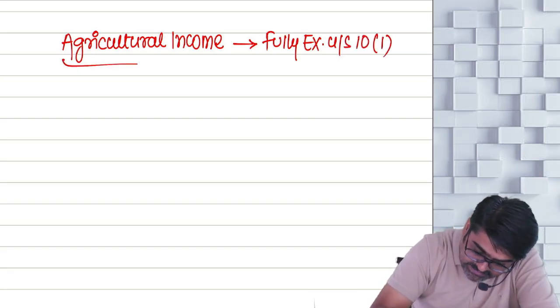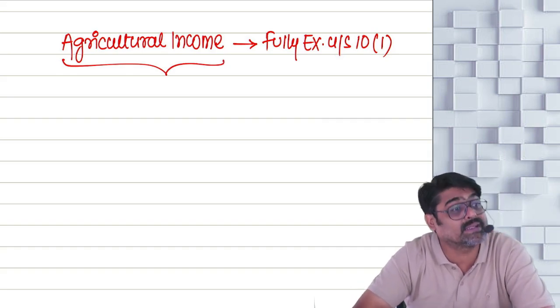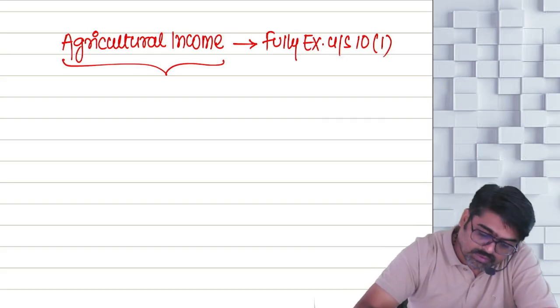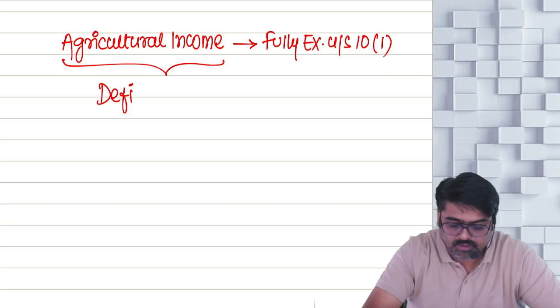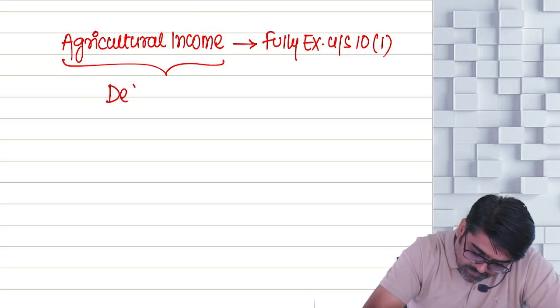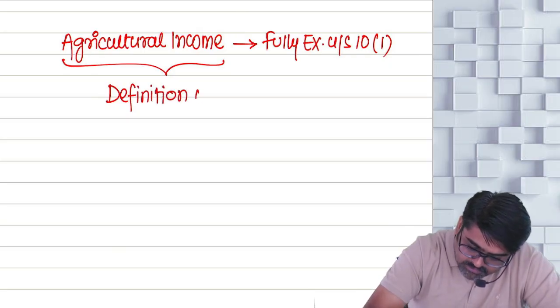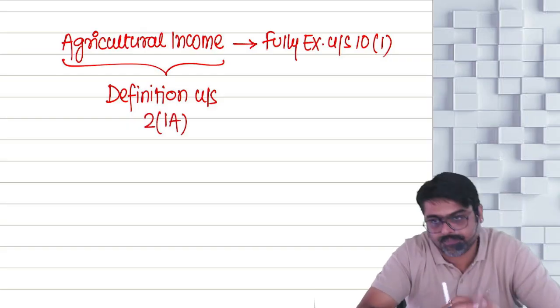But which agricultural income will be exempt? Which income will be treated as agricultural income? So the definition of agricultural income is given. So first of all, we are supposed to do the definition. Definition under section 2 subsection 1A.